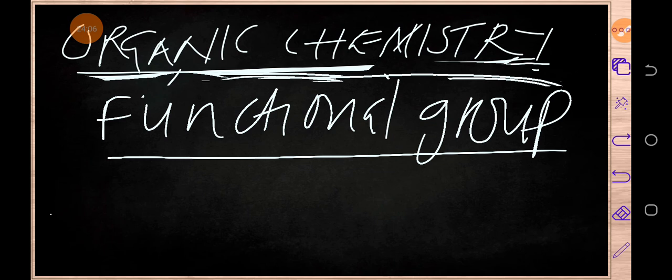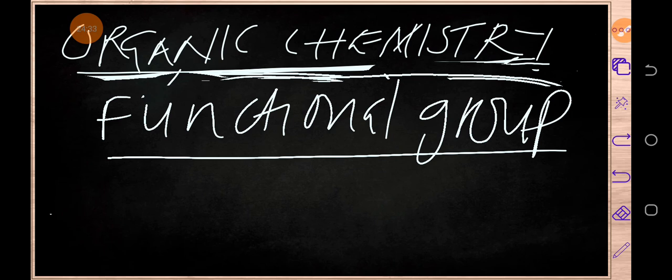A functional group is a group which determines the chemical properties of organic compounds. So organic compounds have different chemical properties. What determines the chemical properties of these organic compounds are functional groups. So each family has its own functional group.